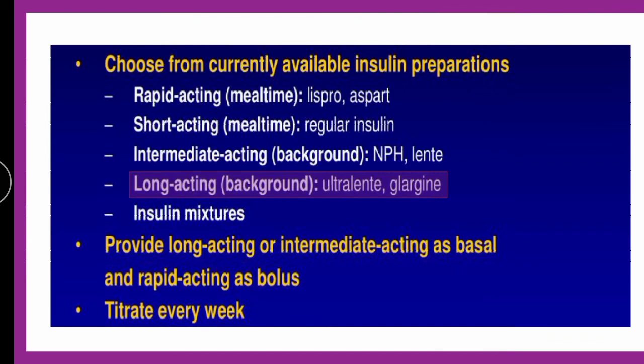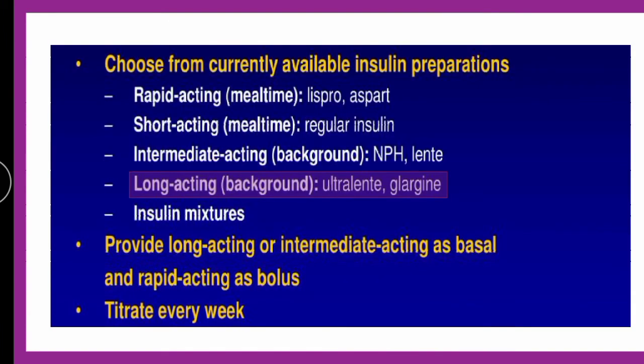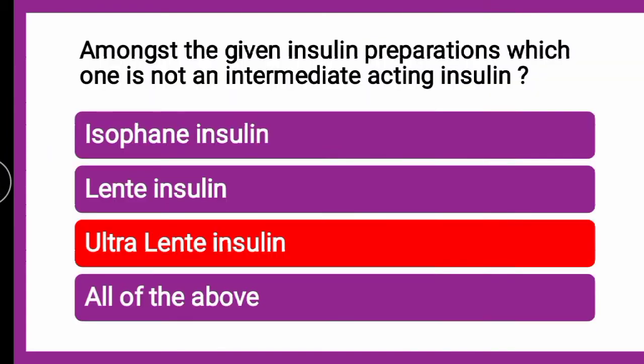Next, as you can see here, it is long acting ultra lente. Intermediate acting insulin is NPH and lente. So ultra lente is a longer acting insulin, which is not an intermediate acting insulin. So the answer is that it is not an intermediate acting insulin.